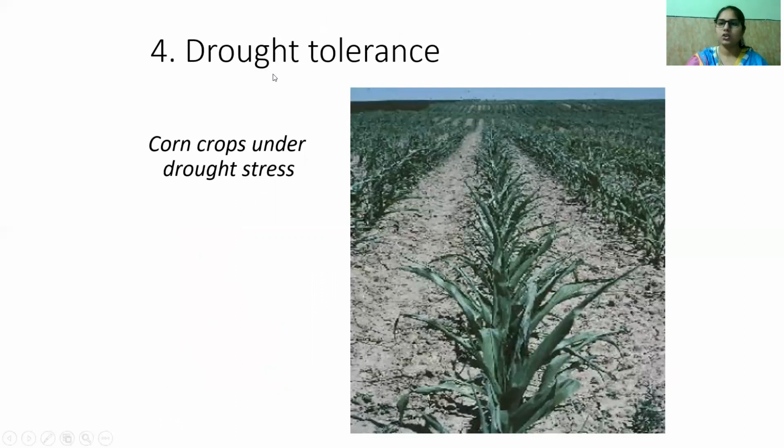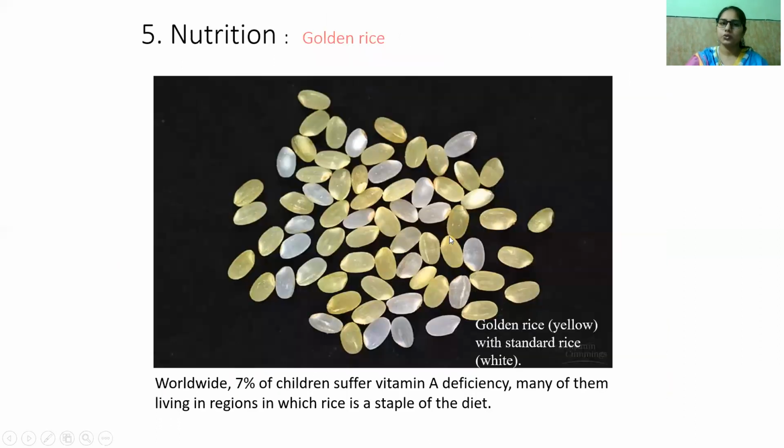Then we have the drought tolerant crops. For example, corn crops under drought stress. So these plants are basically genetically modified corn. Under the drought conditions, they are unaffected by the drought. Okay. Next is the nutrition.